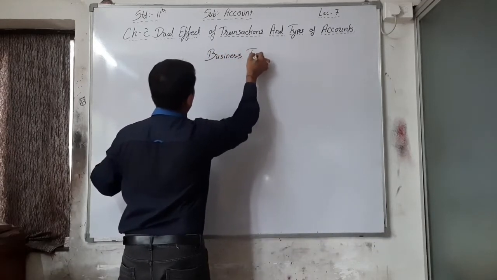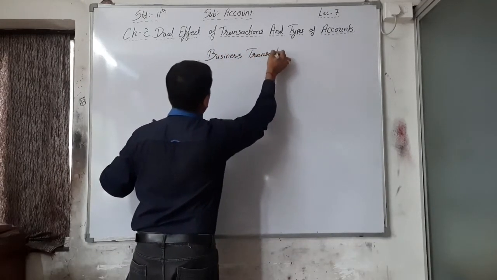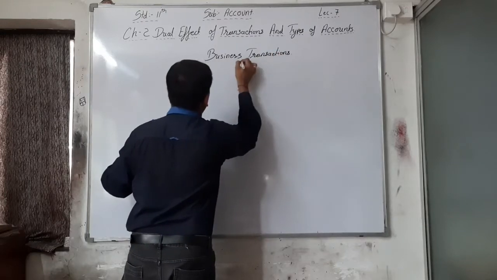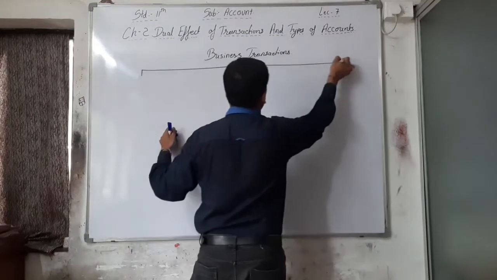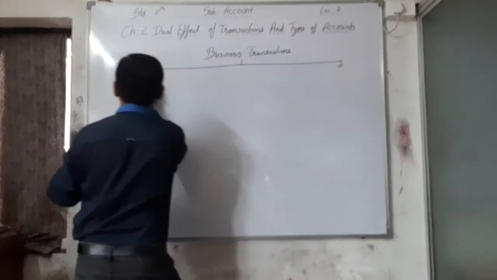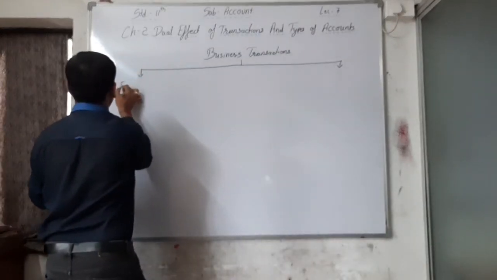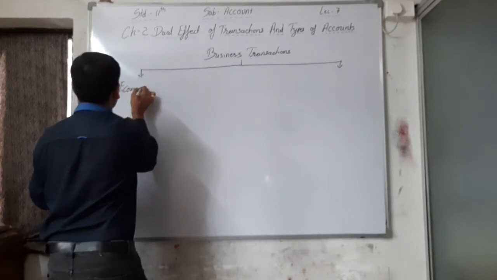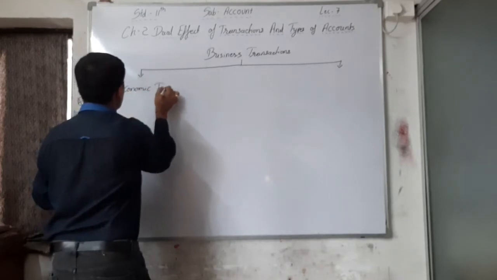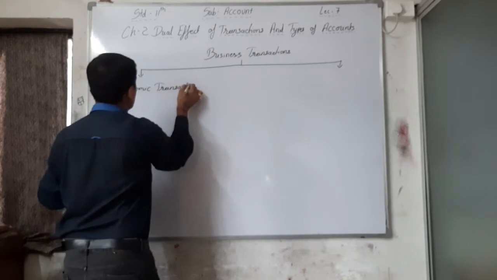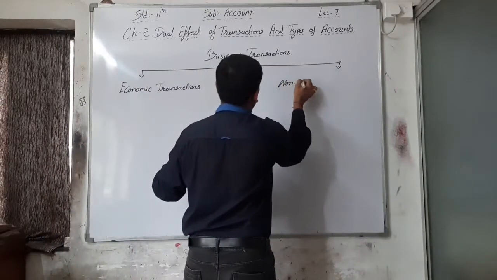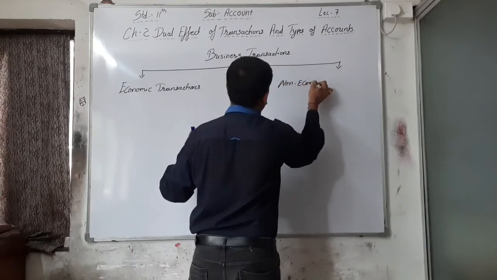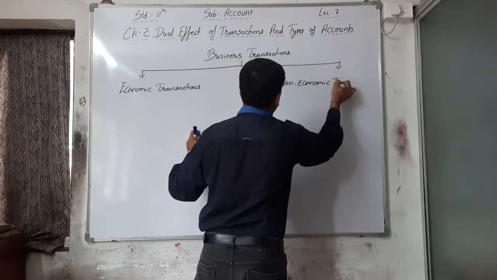Business transaction has two parts: first, economic transactions, and the second, non-economic transactions.